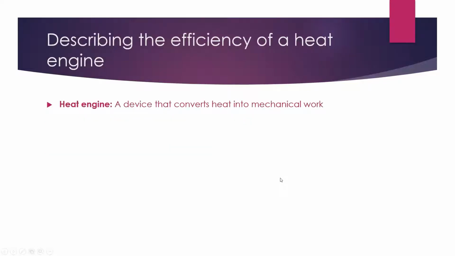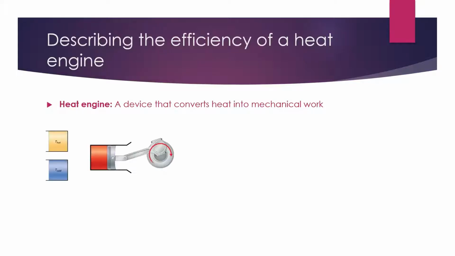What do I mean when I say heat engine? A heat engine is simply a device that converts heat into mechanical work. And so we can see this heat engine here. Here's an example. We have a gas in this piston, and this gas can be brought into contact with a hot thermal reservoir.